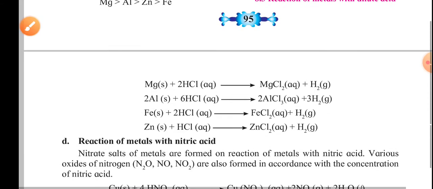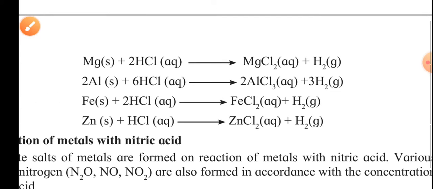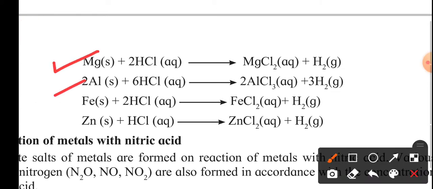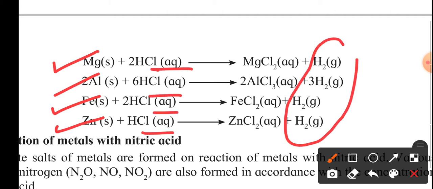Now further, there is a reaction they have given over here. You can see magnesium, aluminium, iron and zinc reacting with hydrochloric acid, and all are forming hydrogen gas and the metal salt, that is magnesium chloride, aluminium chloride, ferric chloride and zinc chloride.